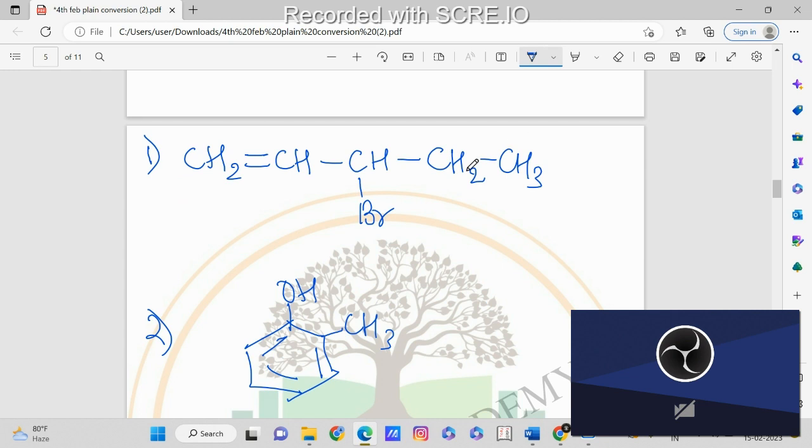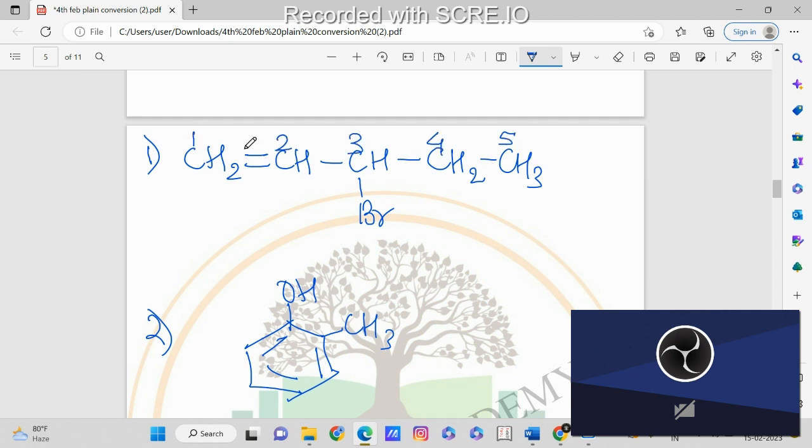And if you try to do numbering from the right hand side, then this carbon which is having the double bond will get the high number. So the group which is having the priority should get as low a number as possible. Here we don't have any other groups like functional groups. We just have bromine, but before bromine, priority is given to the double bond. So from here we can start numbering, that is 1, 2, 3, 4, 5.